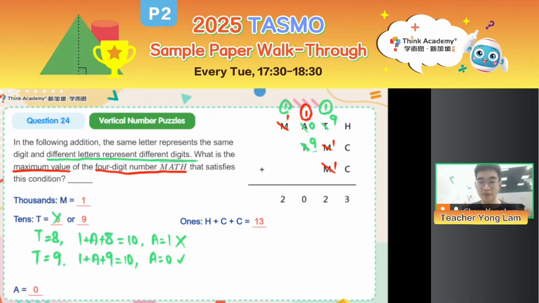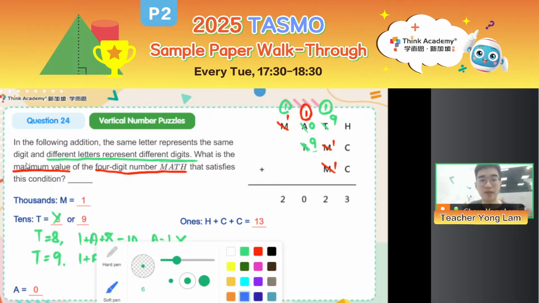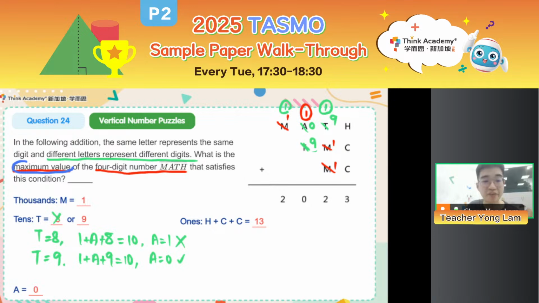Well, that's because the question has another keyword, right? It says we want the maximum value. We already decided 1, 0, 9 as the first 3 digits at the front place values. To make this number the maximum, we need to consider H as big as possible, right? So we start from bigger values for H and work down. Now let's try one by one.